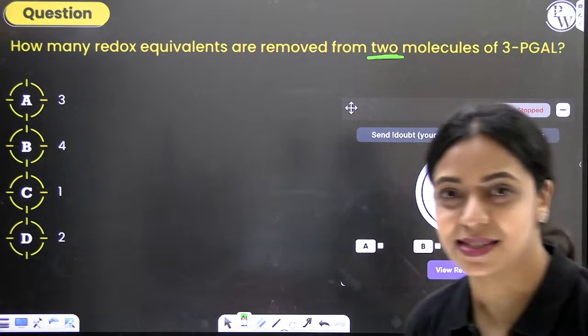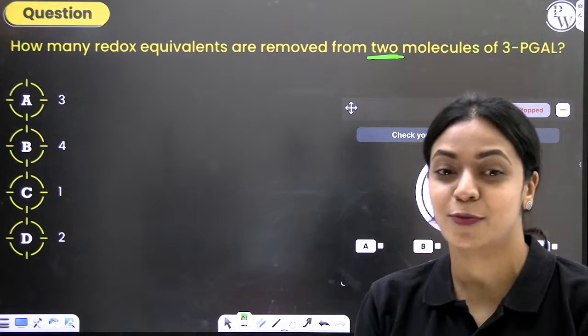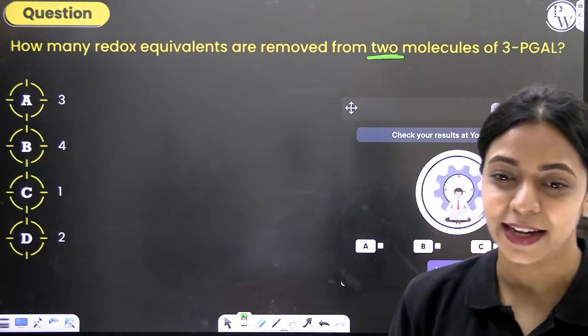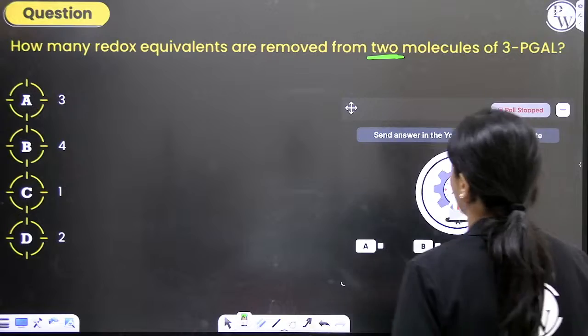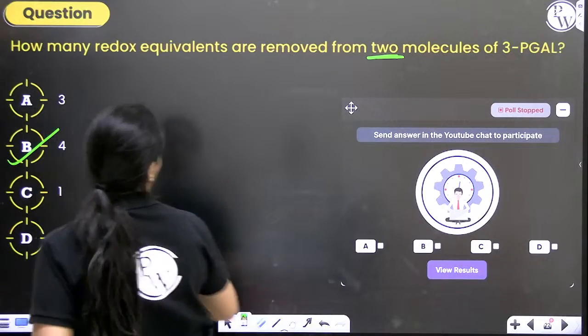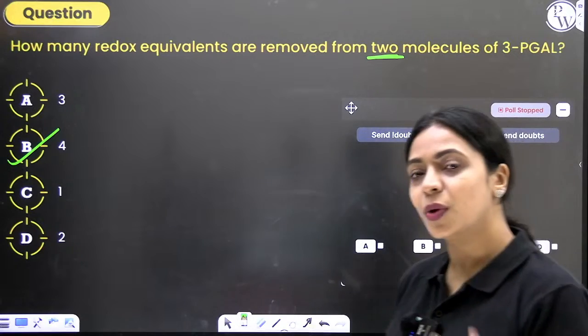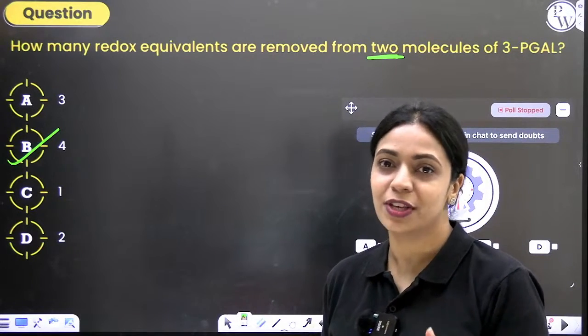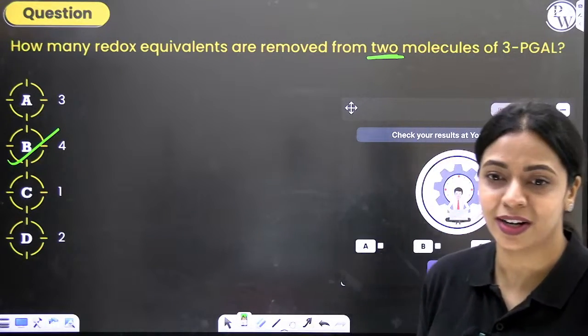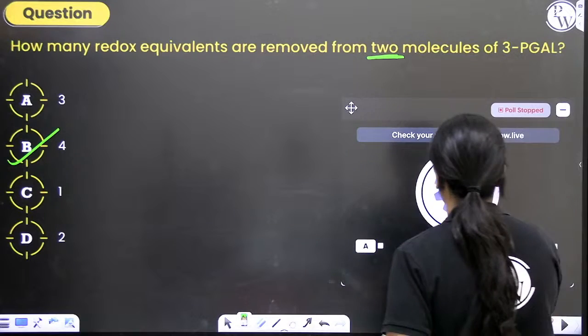I'm not going to be standing behind you in your NEET exam emphasizing the word. Right? You should learn to read the question properly. So there's going to be 4. Per PGAL, it's 2. Right? If there are 2 NADH and H plus forming, then obviously there will be 4 redox equivalents. So the correct answer is option B.